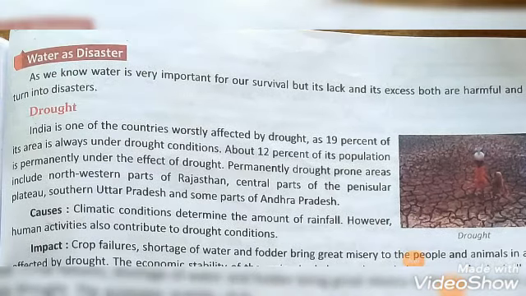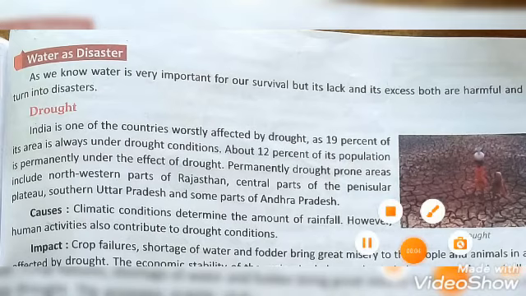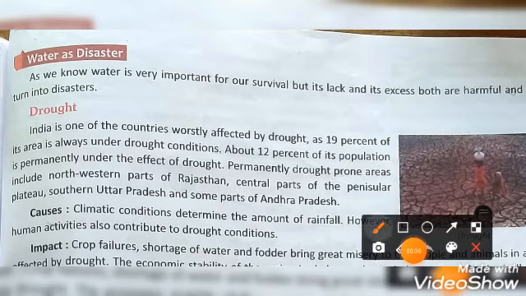Water as disaster. Let's see. Water is very important for our survival. We cannot live without water. But lack of water and excess of water can turn into disaster.